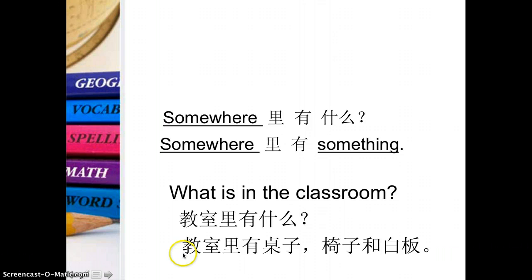Okay, now let's look at this example. So what is in the classroom? 教室里有什么? If we want to see several items, so it should be 教室里有. So we can do desk, right? Desks, 桌子, chairs, 椅子, 和. Remember what is 和? 和 means and, okay? And 白板. 教室里有桌子, 椅子和白板.